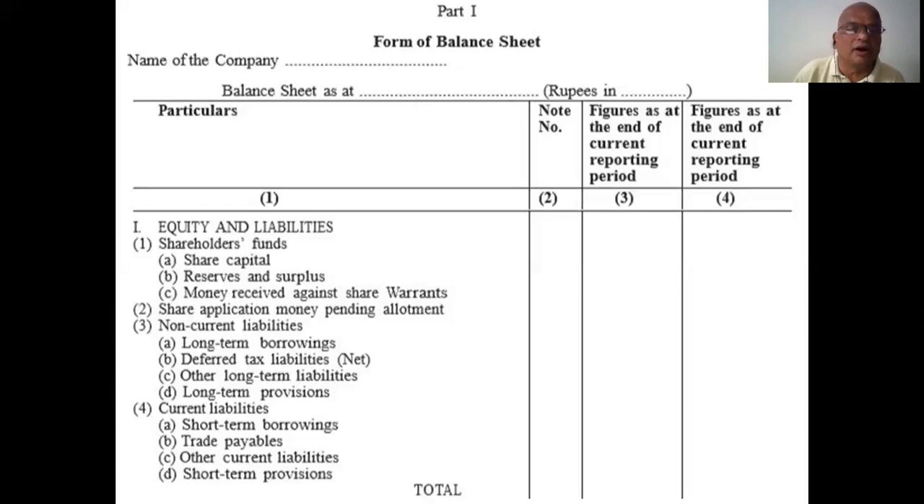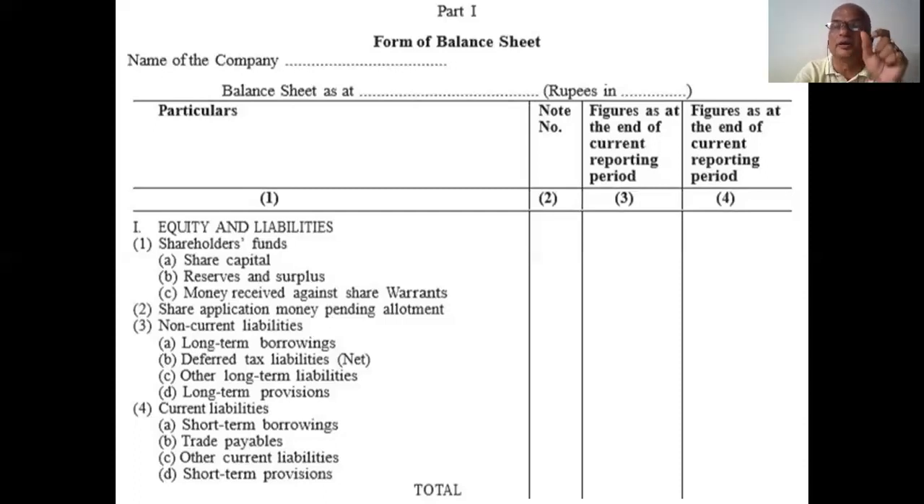What are non-current liabilities? Long-term borrowings, deferred tax liabilities, other long-term liabilities, long-term provisions, etc. Long-term means what? Debentures, fixed deposits for a long time, etc. All these items come here, and of course we will learn more in future topics. Here we simply mention them because this is a pro forma only. That's why I mentioned it very simply.